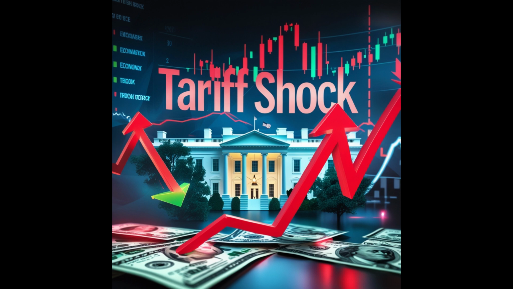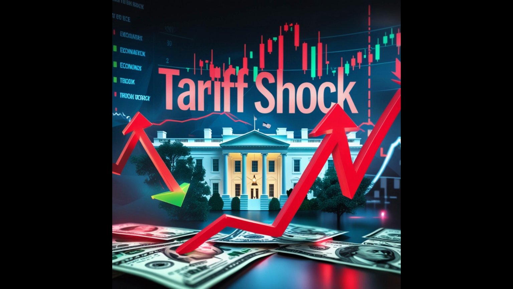Right. How does all of this play out in the financial world? Well, think of the financial markets as a giant hypersensitive organism. It thrives on stability and predictability. When trade wars erupt, it's like injecting a dose of adrenaline into the system. Investors get jittery, leading to those wild swings in the stock market we discussed earlier.